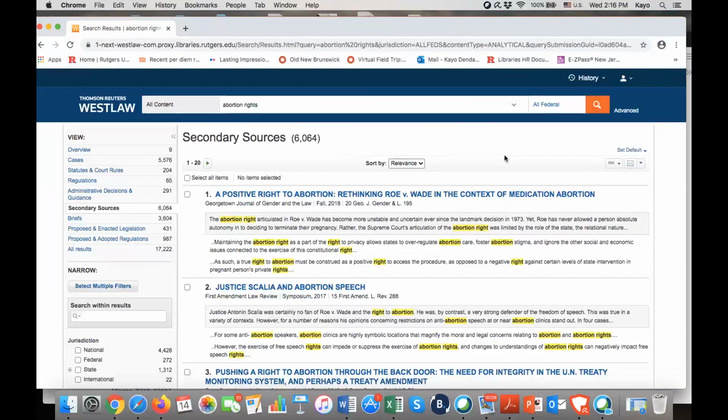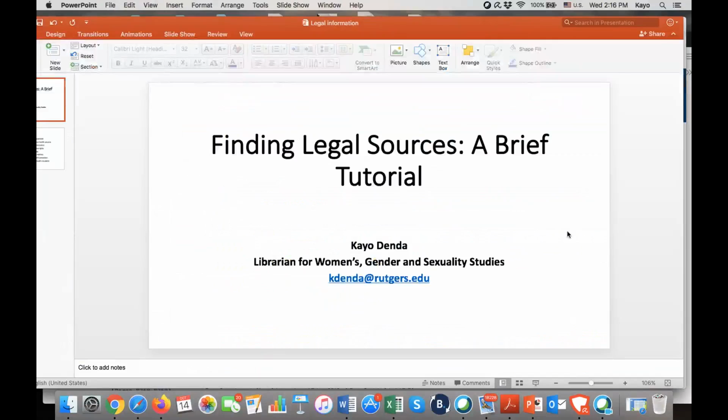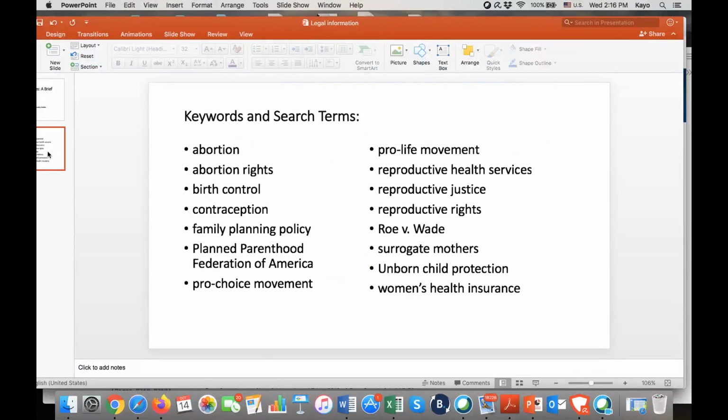The last thing I'd like to mention is the list that I created of keywords, or search terms, if you will. These are just suggested terms. If you're interested in any of these areas, maybe you could use them to search this database and obtain more information helpful for your research and ultimately for your paper.